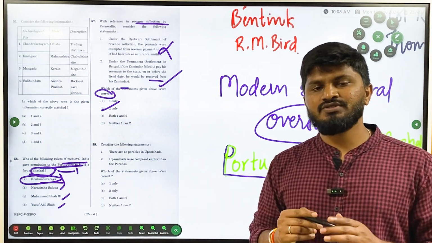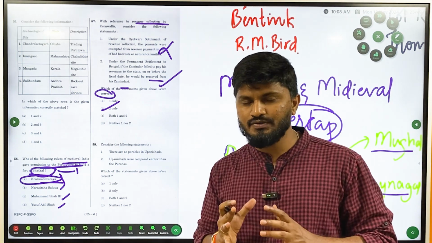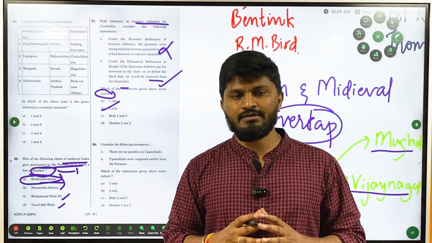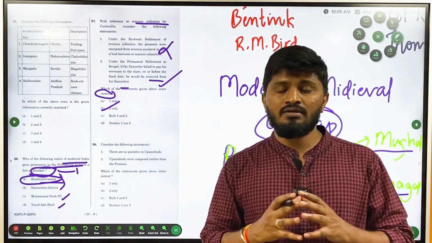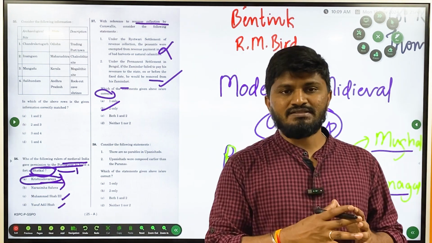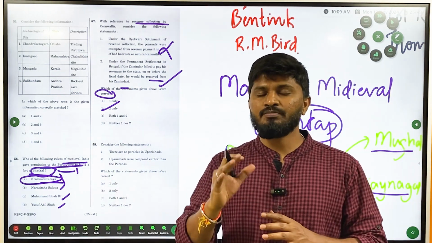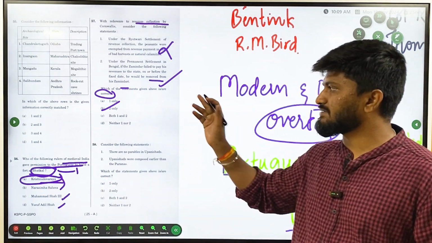Here we use common sense. Whenever there is a question about Britishers, most of the time it is in a negative sense. Whenever the question is about education and other things, there will be positive senses. But in the case of policies, most of the time the policies were anti-Indian, more British-favored. Here you can easily answer the question.